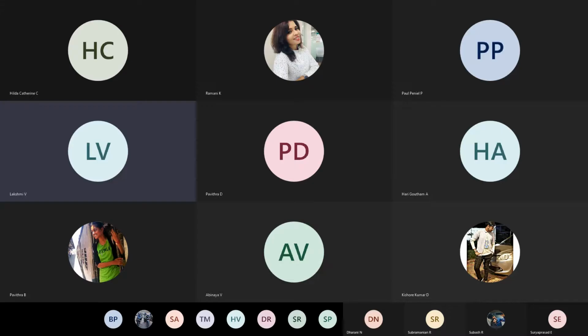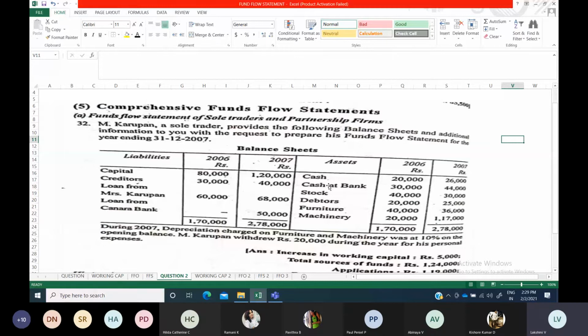We can see whether we can prepare this problem now. Okay, solve this problem. For a sole trader concern, the preparation of this fund flow statement will be the same manner only. First step, your statement of changes in working capital, then your fund from operations calculation, either based upon your account or a statement format, depends. And then the next is your fund flow statement preparation, final step.